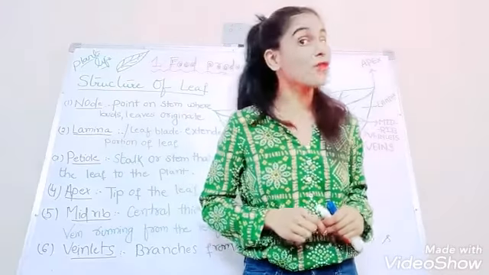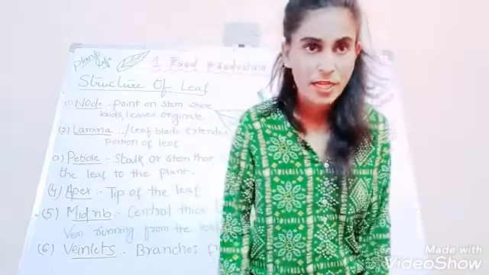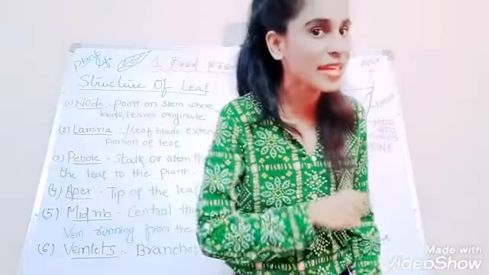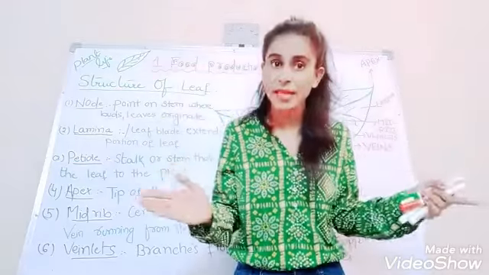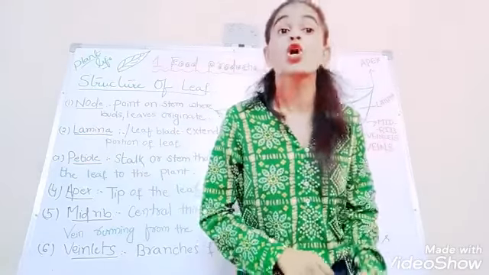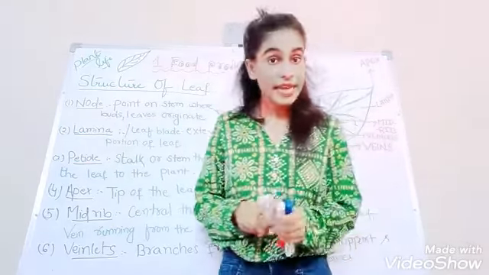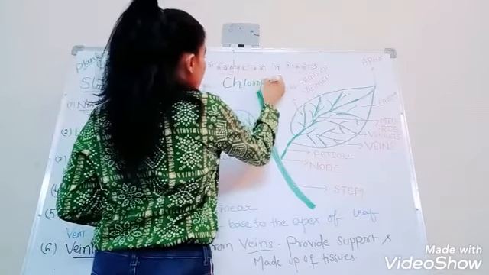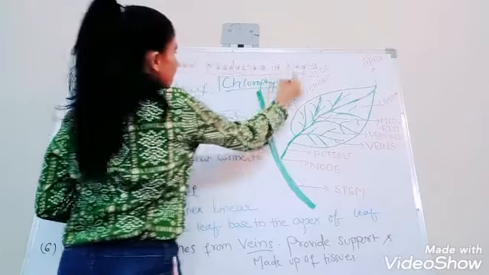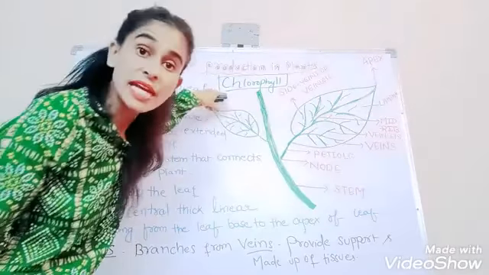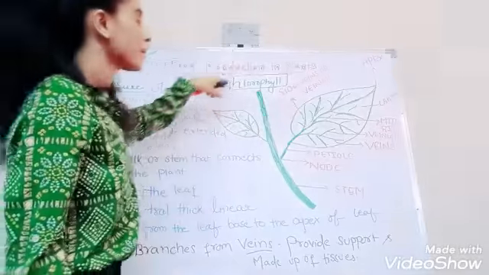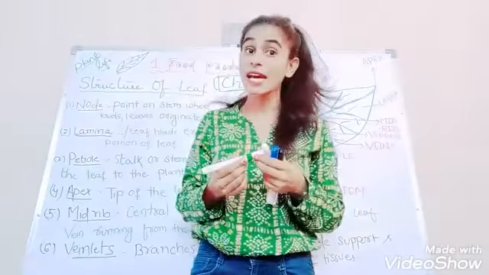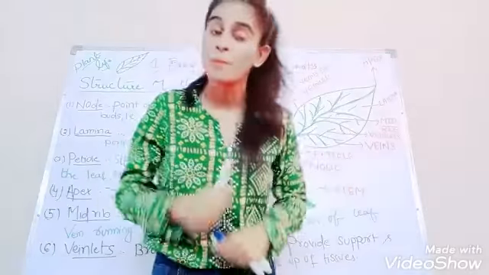Yes, what is the name of that pigment? Chlorophyll pigment. Now you got to understand why the trees and plants and leaves are green in color. Why, my dear children? It's because of a pigment, and the name of that pigment is chlorophyll pigment, which exhibits green color to the leaves and to the entire plants.